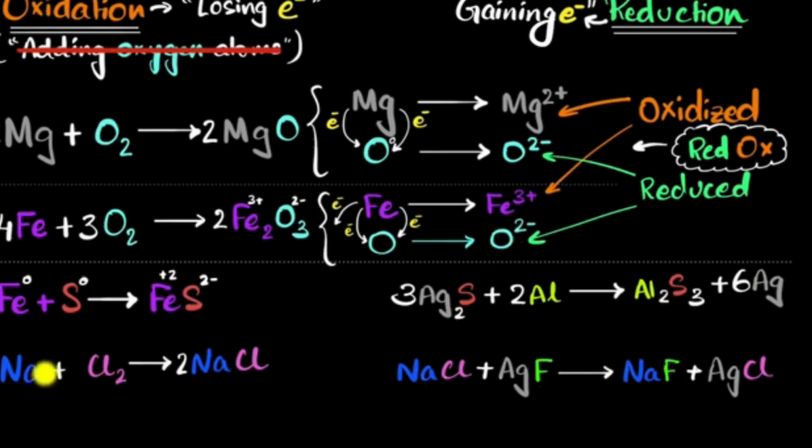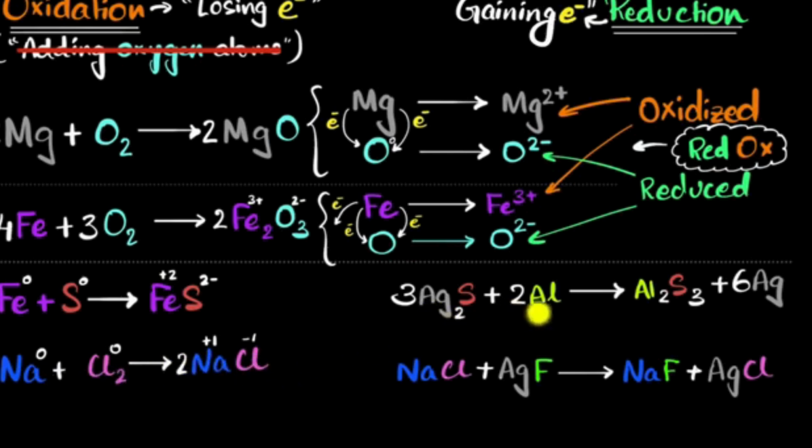All right, let's look at this one. So sodium has a charge 0. Chlorine also has charge 0 over here. I know sodium is a metal, so it's going to lose an electron. In fact, it loses 1 electron, giving a +1 charge. And chlorine gains an electron, giving it -1 charge. So look, it's the sodium that lost electrons, sodium got oxidized. Chlorine gained electrons, so chlorine got reduced.